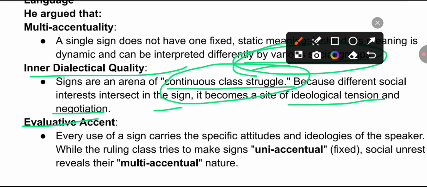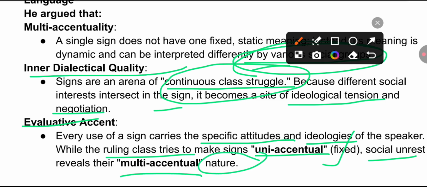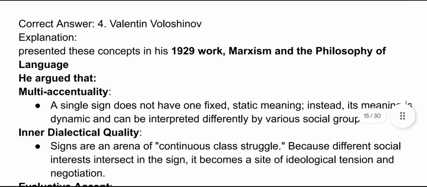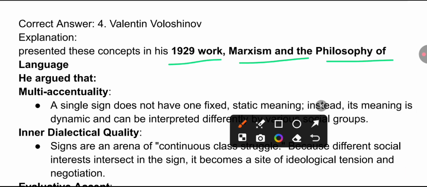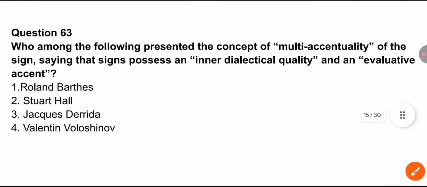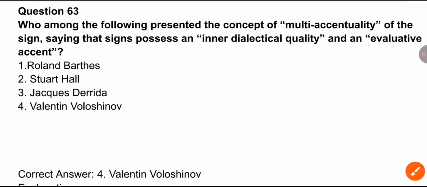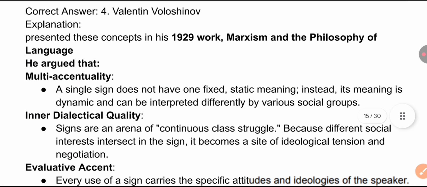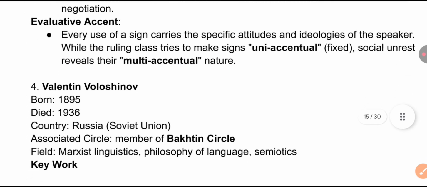Evaluative accent means every use of a sign carries the specific attitudes and ideologies of the speaker, while the ruling class tries to make signs uni-accentual, that means fixed. Social unrest reveals their multi-accentual nature. Okay, now you got the point. So it is Valentin Voloshinov, in his 1929 work Marxism and Philosophy of Language, who talked about multi-accentuality, related to the nature and inner dialectical quality of signs, that means meaning is interpreted based on various social groups.